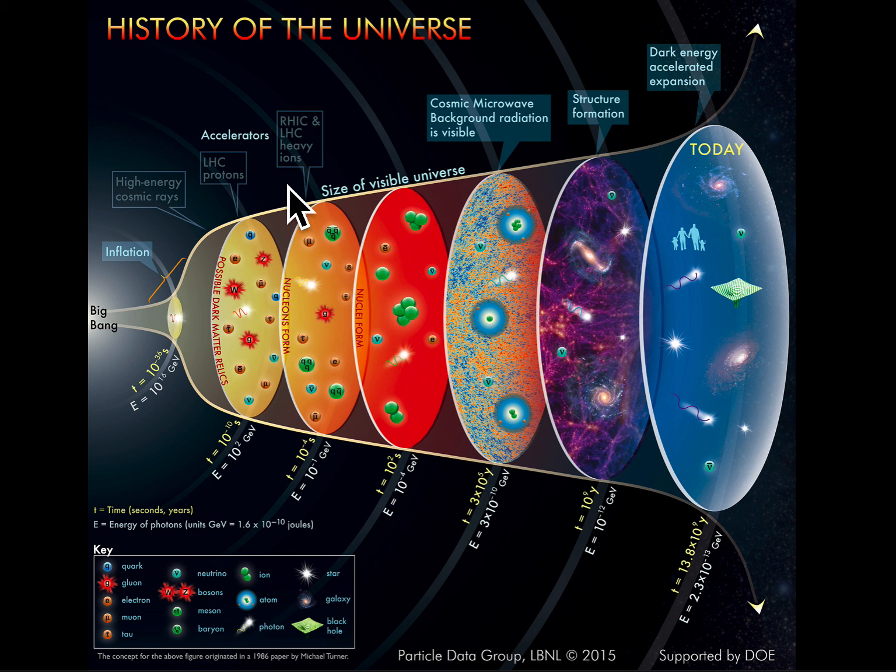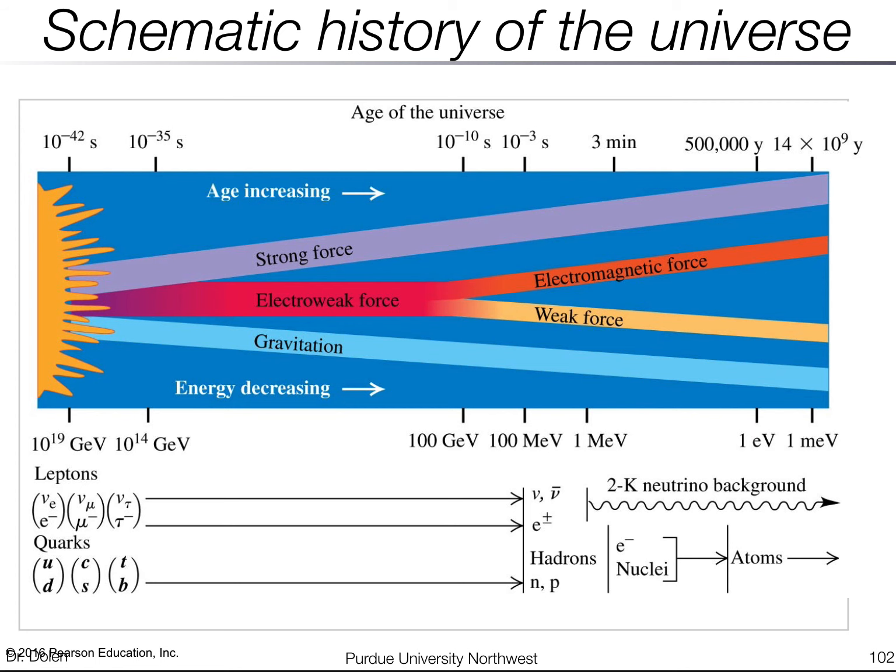Obviously in this period of the universe, we have all these particles interacting with each other, and our current model of the particles helps us to understand the formation of the universe. In fact, looking at the behavior of the particles, what we've observed is that at very high energies, two of the forces, the electromagnetic force and the weak force, seemingly two very different forces. The electromagnetic force is responsible for pulling electrons towards the nucleus of an atom, where the weak force is responsible for things like beta decay, turning a proton into a neutron and things like that.